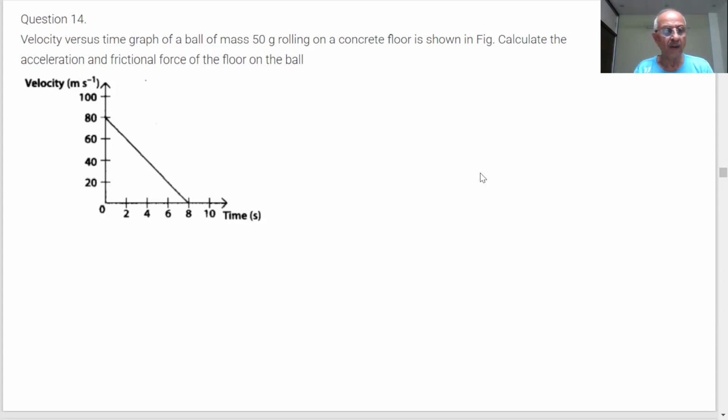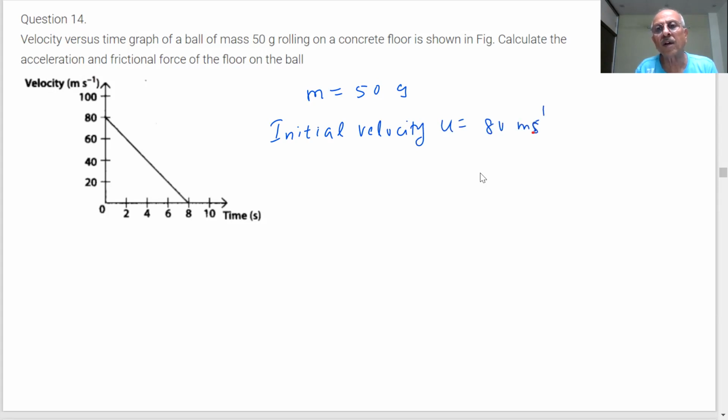Sir, acceleration will be minus 10 meter per second square. What is the mass? 50 grams. What is the initial velocity? 80 meter per second. Initial velocity u is 80 meter per second.